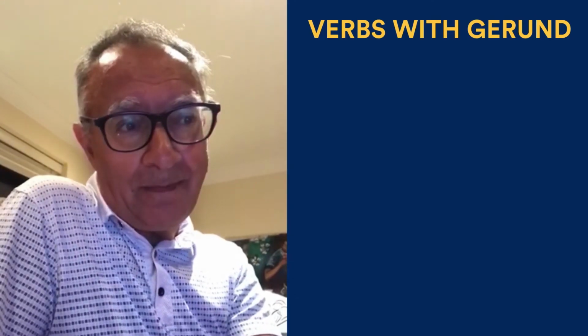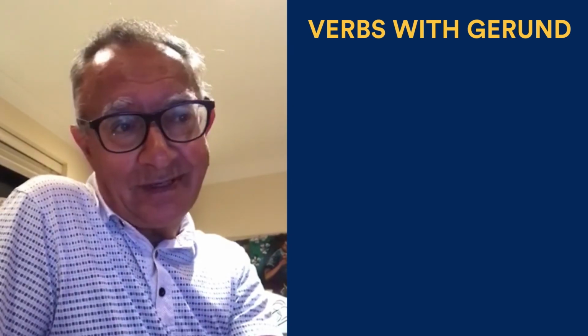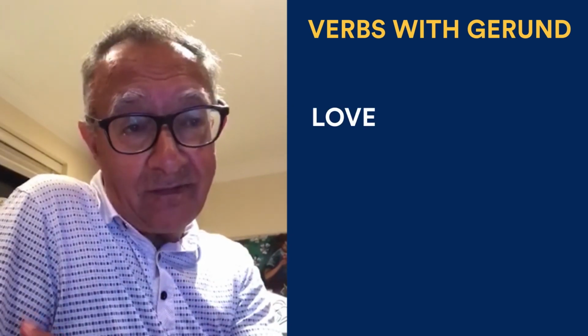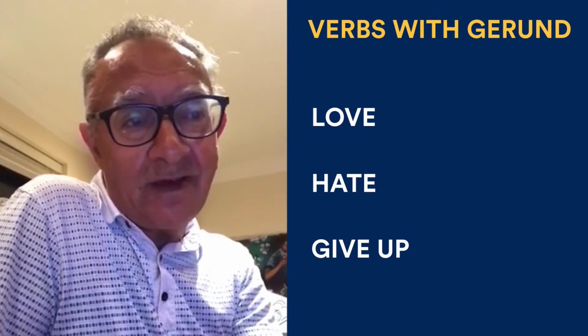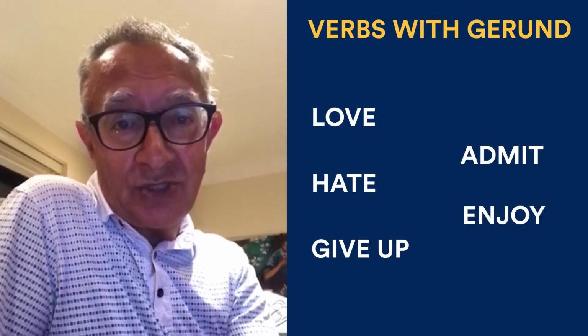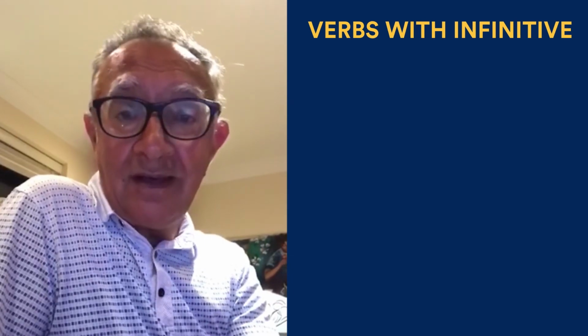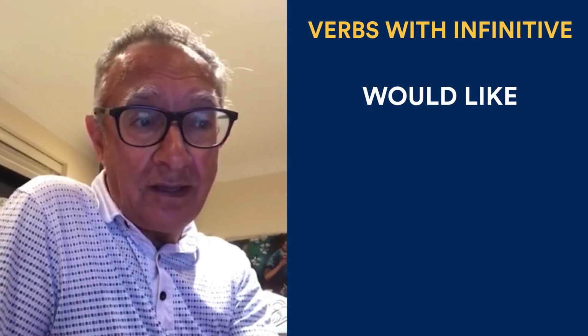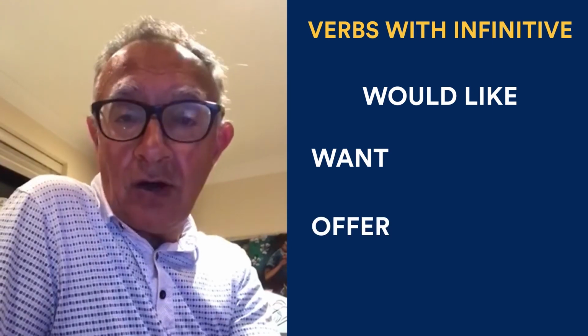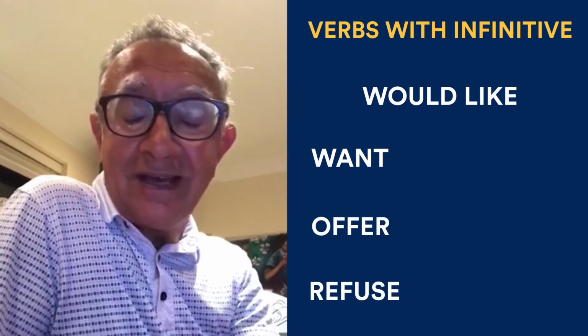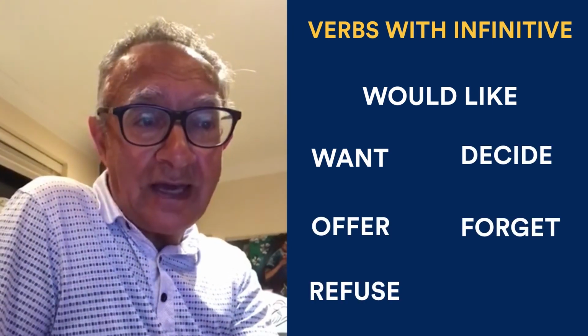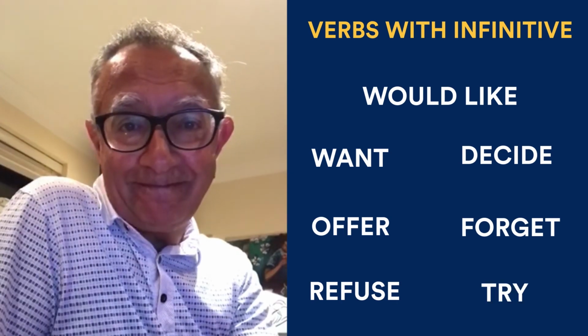So to sum up, verbs that take a gerund: verbs like to love, to hate, to give up, to admit, to enjoy. And verbs that take an infinitive: I would like, I want, I offer, I refuse, I decide, I forget, I try.